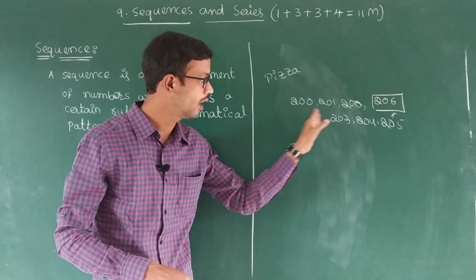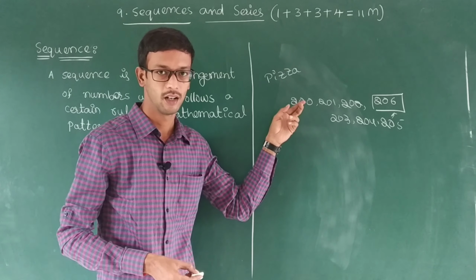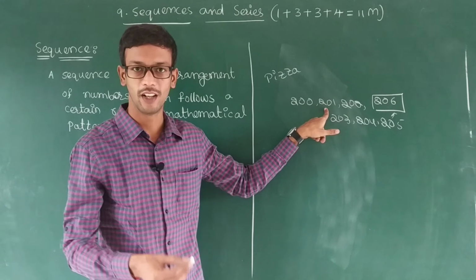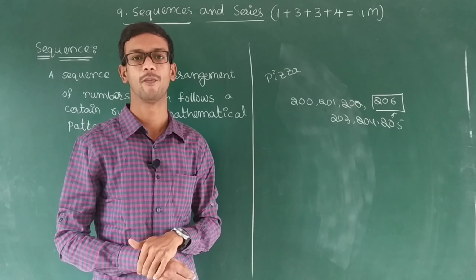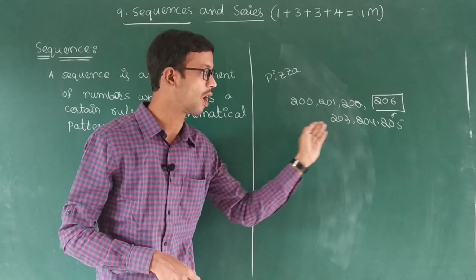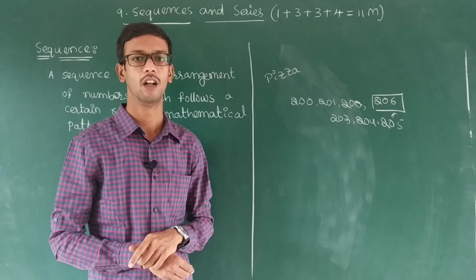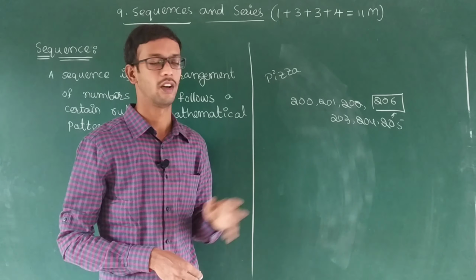So how will they give the pizza? First 200 will complete, after that 201 they will give, 202 they will give, continuously they will give. Continuously by numbering they will give. This is one sequence. This is also one sequence. Sequence means one proper way of arrangement. So here this is one live example for sequence.